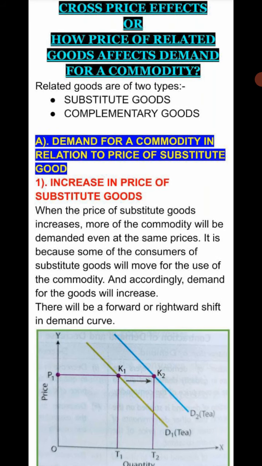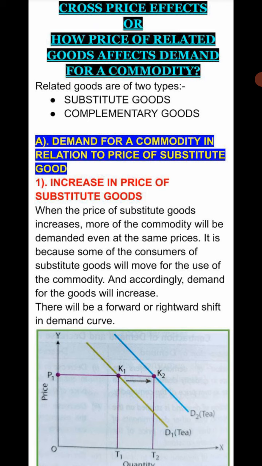Thereafter, the next topic is the cross price effect. The cross price effect is how the price of related goods affects demand for a commodity. So we can simply say cross price effect, or it can be asked how prices of related goods affect the demand for a particular commodity. We all know that related goods are of two types: substitute goods and complementary goods. Initially, we will discuss in the context of substitute goods. The very first topic is demand for a commodity in relation to price of the substitute goods. If the price of the substitute goods changes, there will be two conditions.